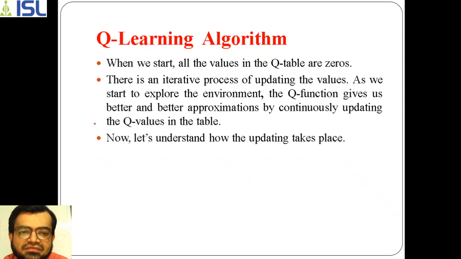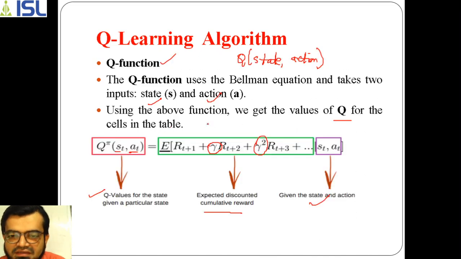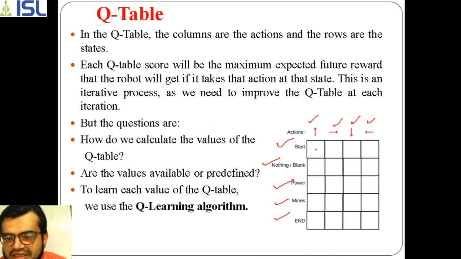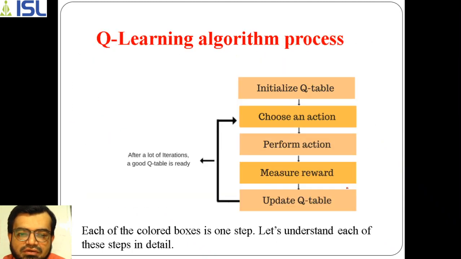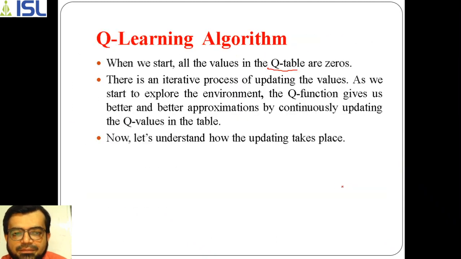Now, when we start, all the values in the Q table initially have to be taken as zeros. As we have seen, this is our Q table, so initially we need to put all the values as 0. We will see how it performs.